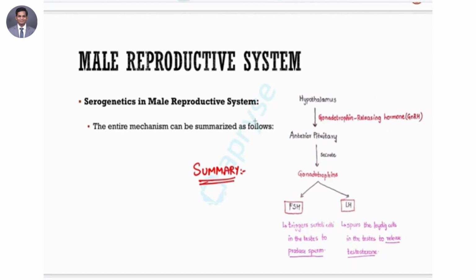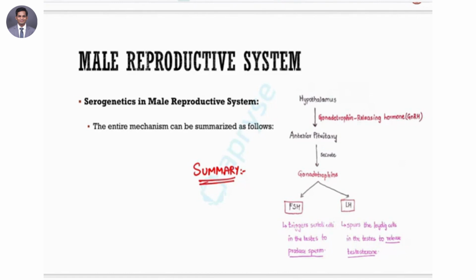Remember it as FSS. Follicle stimulating hormone, FSH, Sertoli cells, and sperm production: FSS. Remember the other one as LLIT: your luteinizing hormone, Leydig cells or interstitial cells, and then your testosterone production. Okay, will you be able to remember this? FSS and LLIT. Okay, so that is that.